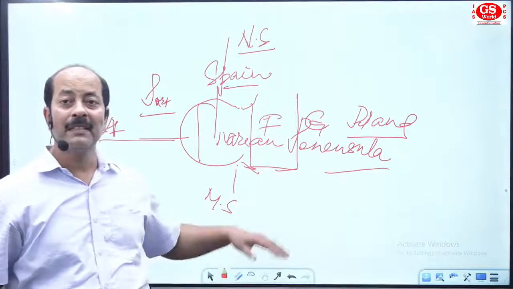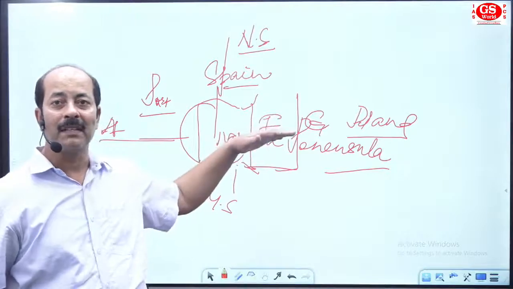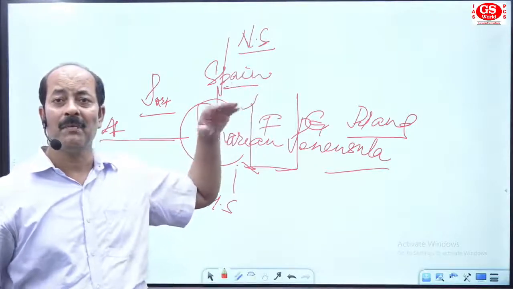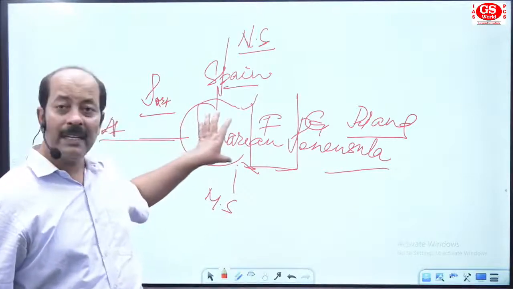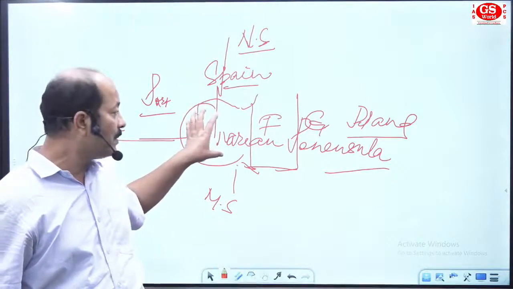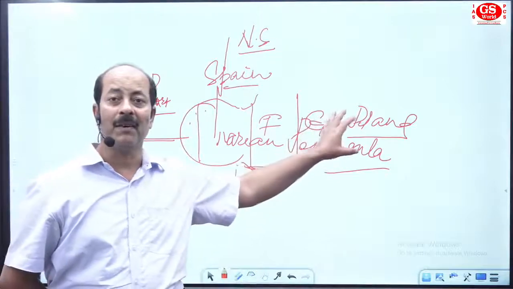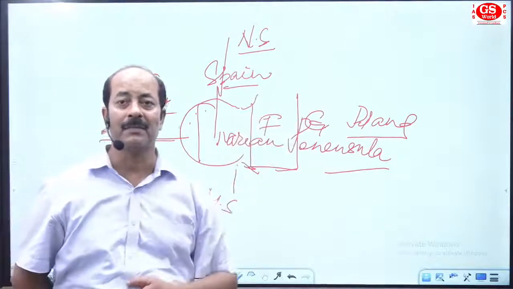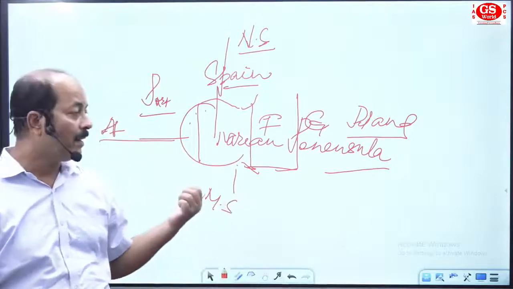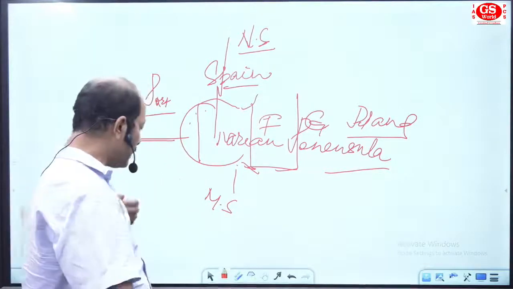Now students, by these terms we can remember the major part of Europe and the names of European countries. See, this was the area of the Iberian Peninsula and this is the extension of the European Peninsula. By some geographical terms we will be able to understand and remember the names of European countries.